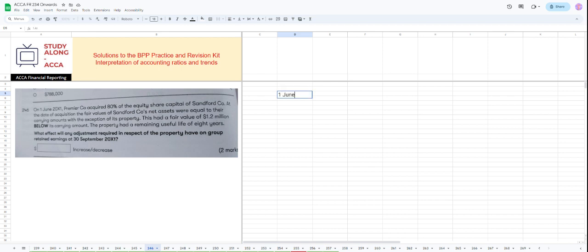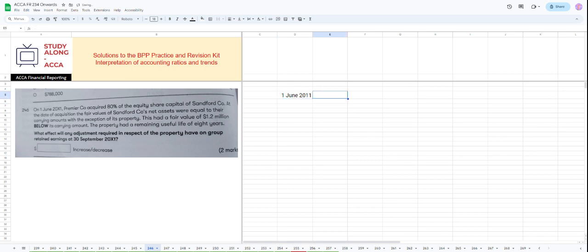On 1st June 2011, this company acquired 80% of the equity share capital of Stanford company. Okay, so they acquired 80%. At the date of acquisition, 1st of June 2011, the fair values of Stanford company's net assets were equal to their carrying amounts, with the exception of its property.